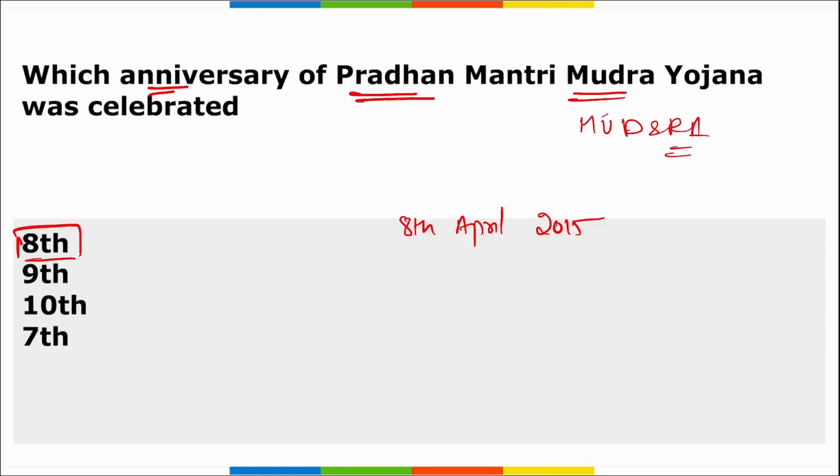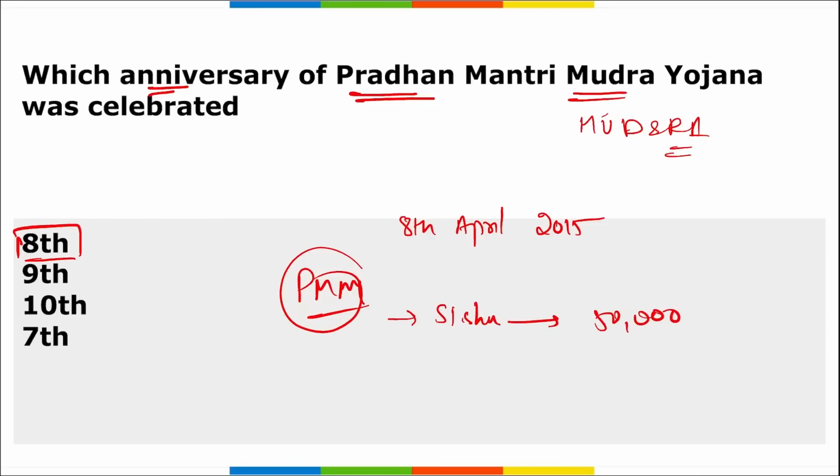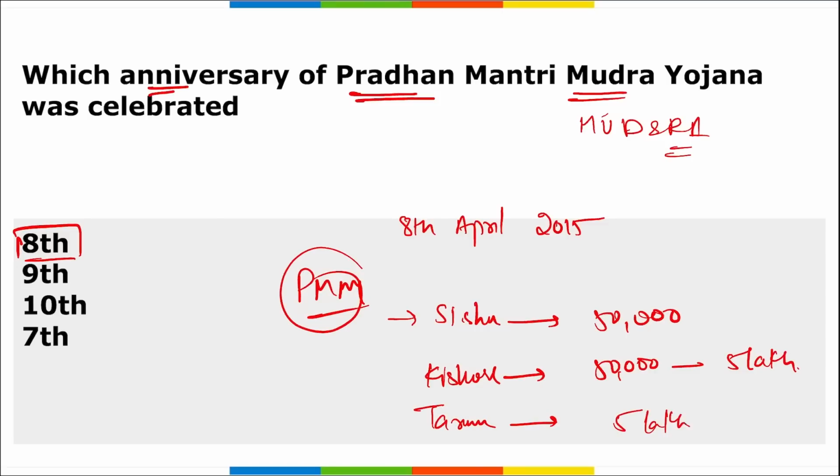Under this Pradhan Mantri Mudra Yojana, remember, three types of loans are provided. First is your Shishu loan. This Shishu loan is of up to 50,000 rupees. Then is your Kishore loan. This Kishore loan is from 50,000 up to 5 lakh rupees. And then comes your Tarun loan. Tarun is basically a loan from 5 lakh rupees up to 10 lakh rupees. Alright, various maturity periods are there for these three different types of loans. So coming back, remember, it was the 8th edition of the Pradhan Mantri Mudra Yojana that was celebrated in 2023.